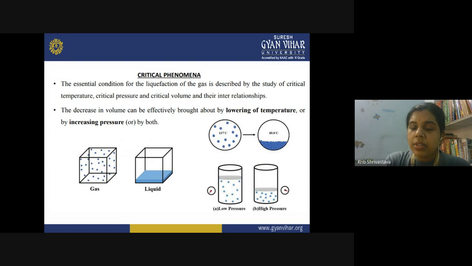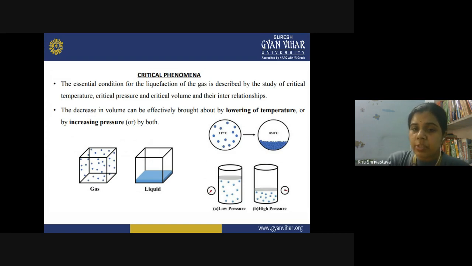What happens now? They are coming close to each other, and when they start coming close, they slowly develop intermolecular forces. As they develop these intermolecular forces, they are held together, and soon they are converted into liquid. So this is the theoretical idea of converting a gas into liquid. If you decrease the temperature, the molecules will come closer, develop the forces of attraction, and soon be converted into a liquid. This is the basic difference between a liquid and the gaseous state.